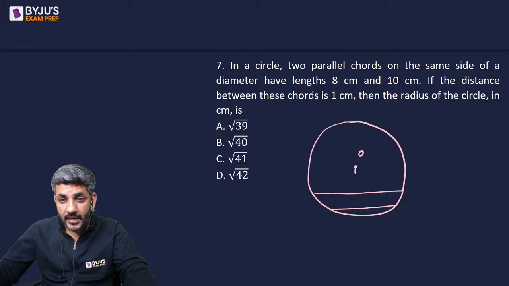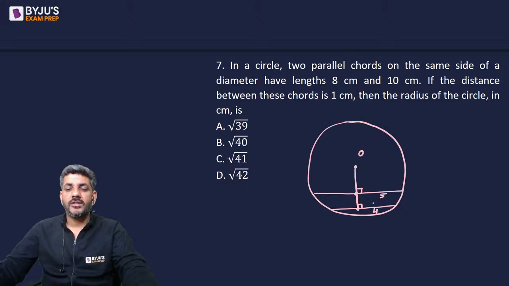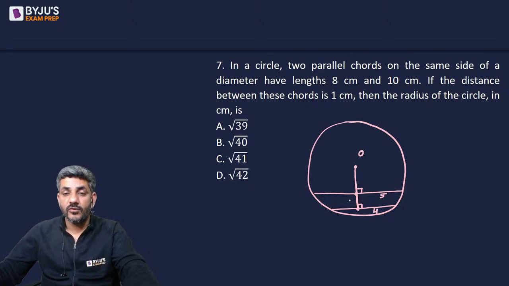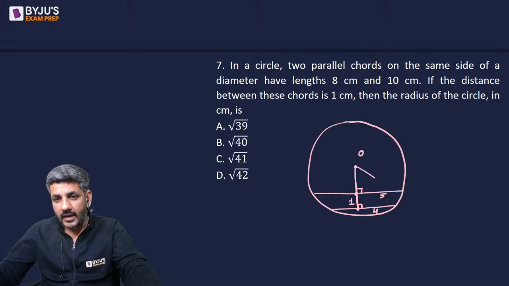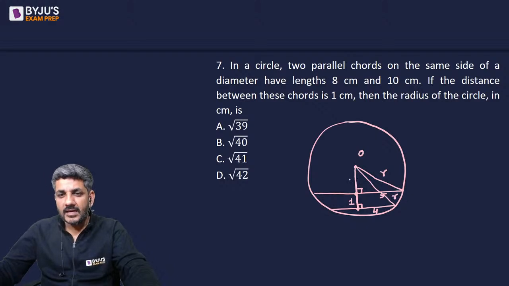If I drop a perpendicular on both the chords, it will divide the chord into two equal halves. That means this length will be equal to 5 and this length will be equal to 4, right everyone? Half of the chord would be 5 there and 4 here. The distance between the chords is given as 1. So this distance would be equal to 1 and this is equal to r, that is the radius. Of course, this would also be equal to r, that's the radius again. And let's call this as A.